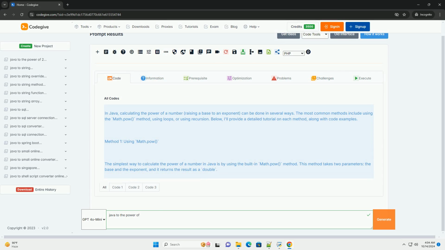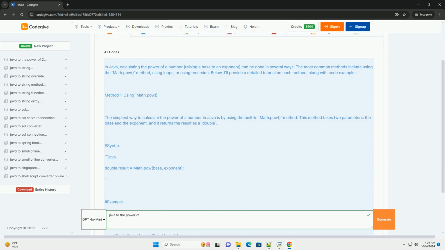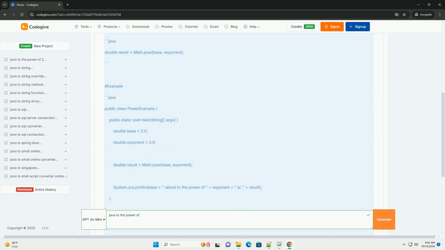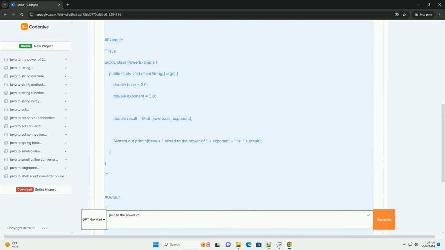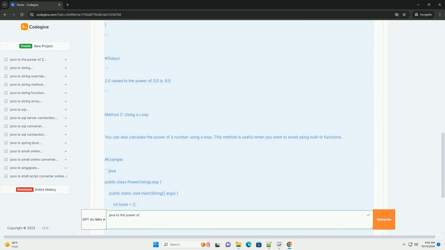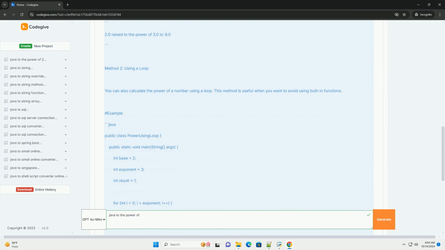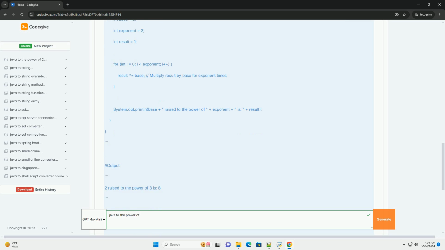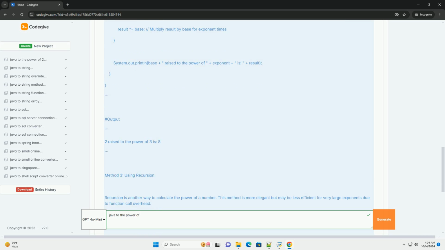In Java, calculating the power of a number, raising a base to an exponent, can be done in several ways. The most common methods include using the Math.pow method, using loops, or using recursion. Below, I'll provide a detailed tutorial on each method, along with code examples.